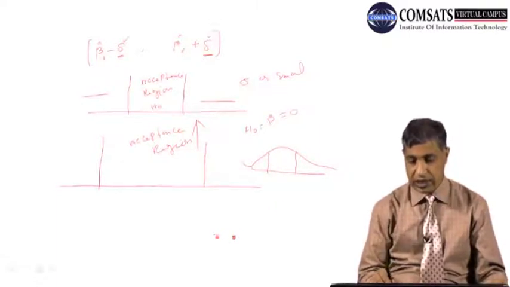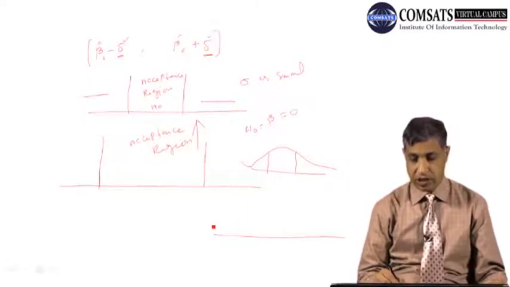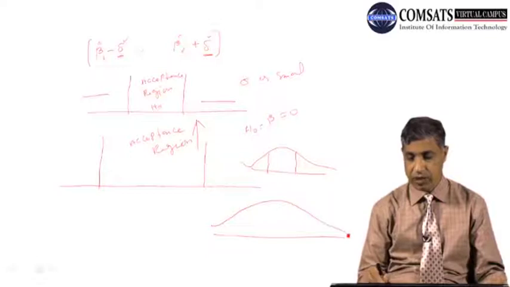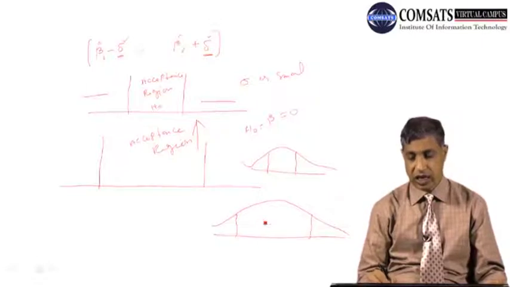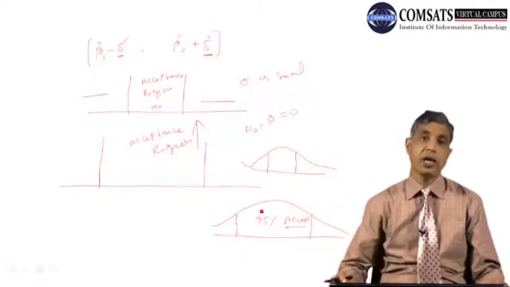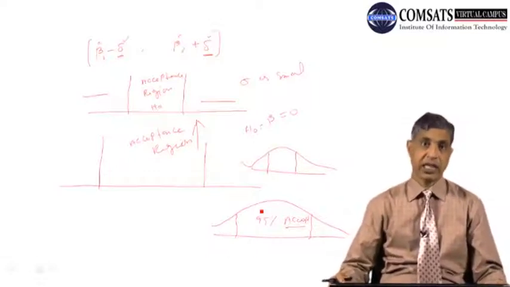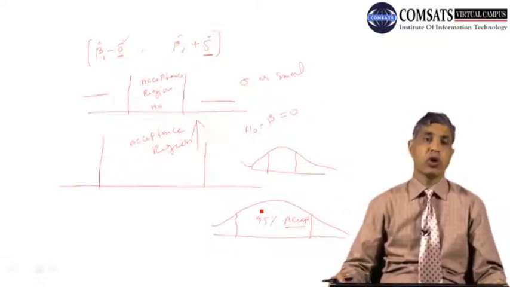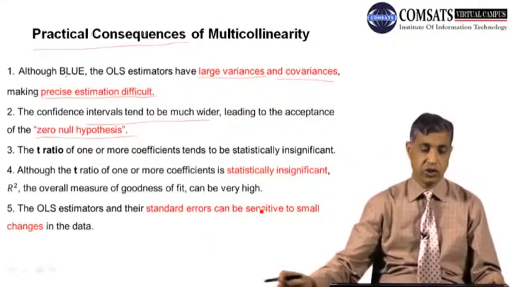If it becomes very high, the curve is the same, but you can see that the range has increased. So this is the 95% acceptance region, and in this situation we are unable to reject our null hypothesis that beta is equal to 0, as it is not statistically significant.